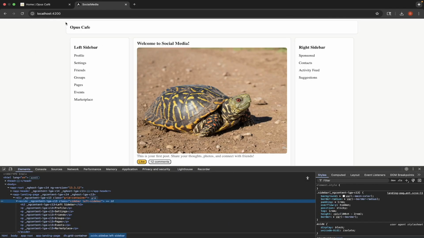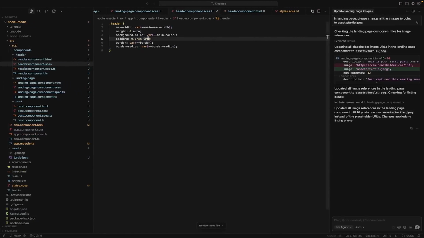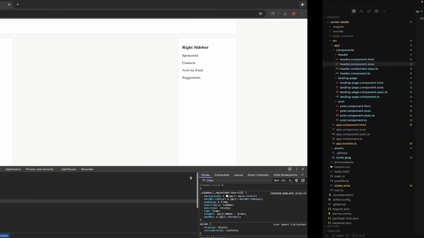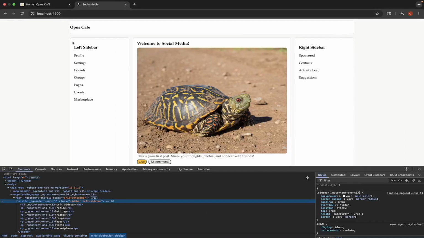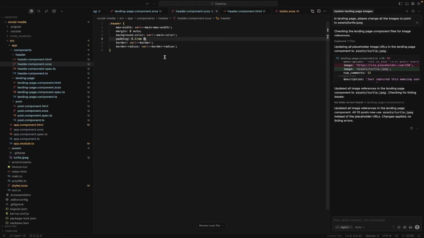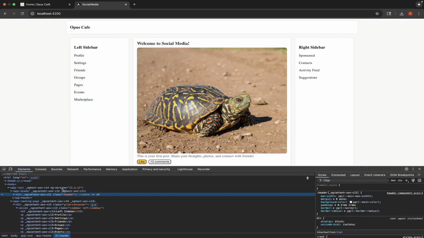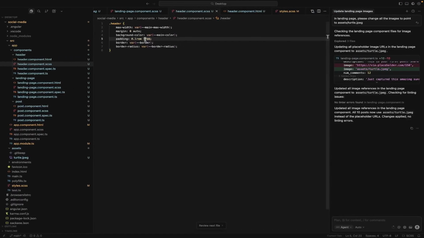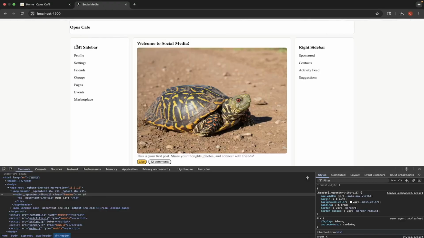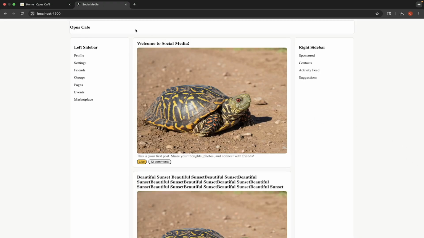Okay, so why is that causing that? Let me think about that. When that was 0, why is it pushing it like that? I thought we gave it a max width, which we did. So what happens if we do that? Actually, can't remember what's causing that at the moment. So let's just stick with this for now, okay? I apologize for that. There's going to be something that's causing that to happen.